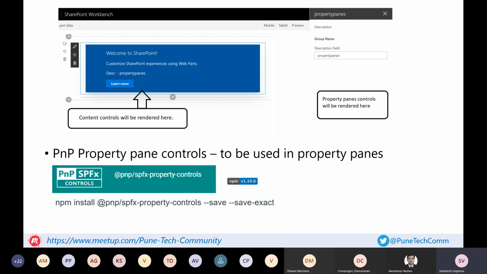These controls are developed by the community and can be readily used for some of the use cases you come across while developing solutions. To use them, you just install the package with npm install @pnp/spfx-property-controls, and it is added to your solution.